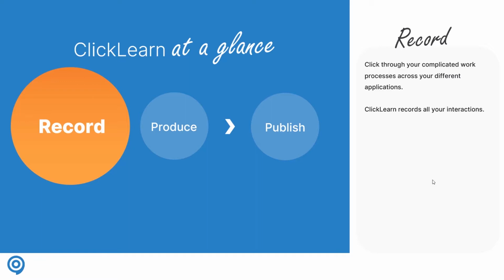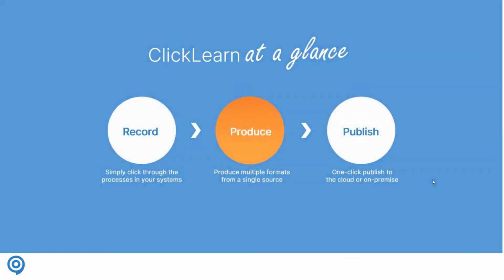That means you can now save 80% of your time in creating learning instructions because you no longer have to edit all your mistakes or the errors or what happens on the screen, because we only capture what you click through. So with one recording and one process, you can now start producing ClickLearn materials.